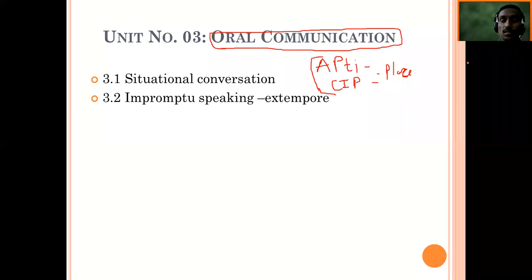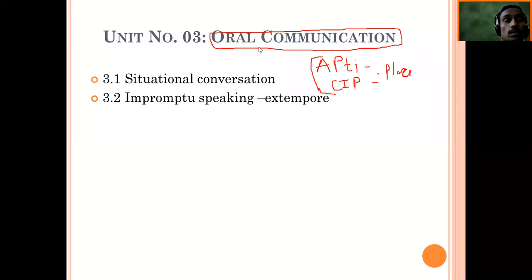Pay attention. Just passing means you're not going to get placement. For that you need to prepare yourself, and that preparation is like this. You have to prepare for aptitude, you have to prepare for communication, and oral communication is part of this placement activity. You should develop yourself in such a way that you will be able to talk with your friends, with your teachers, with anybody who is in this campus, and that oral communication should be in English.